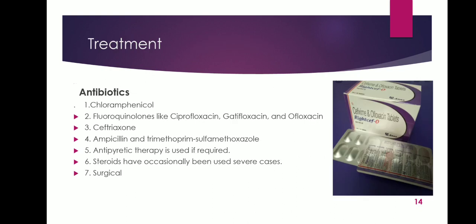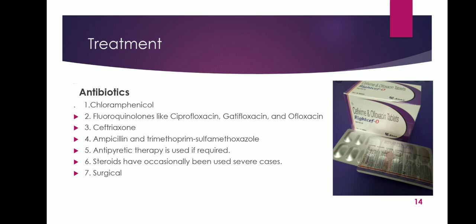Then treatment. There are antibiotics available to treat typhoid. First is chloramphenicol. Chloramphenicol was the original choice for many years because of its rare side effects such as bone marrow toxicity and Grey syndrome.